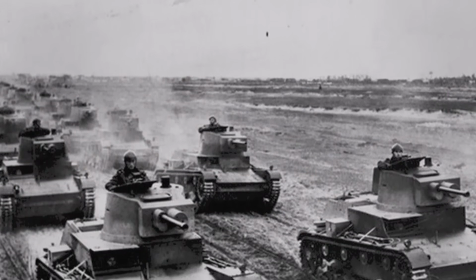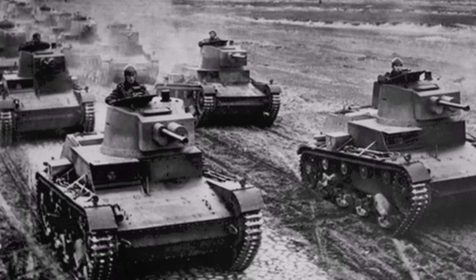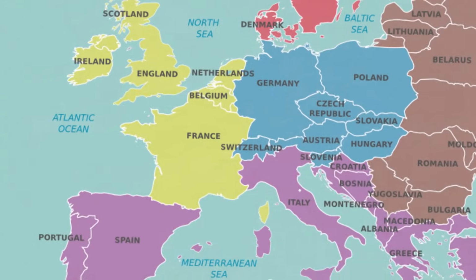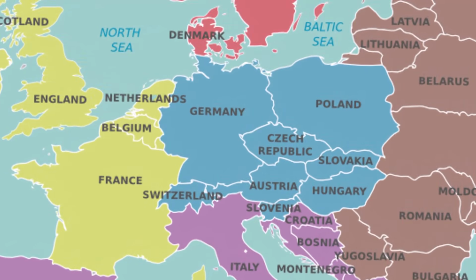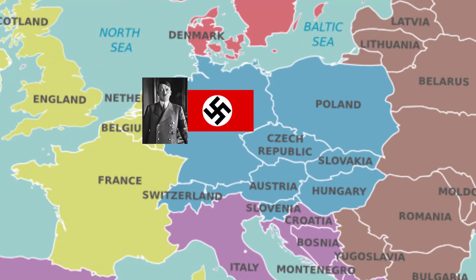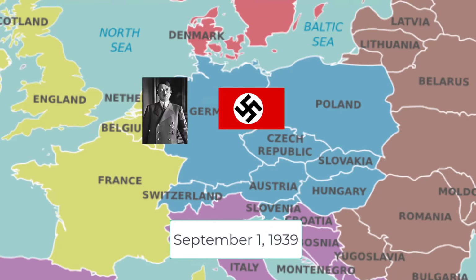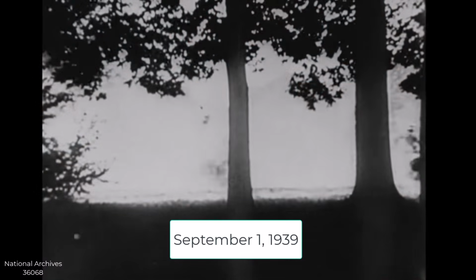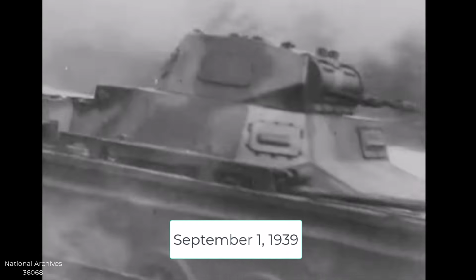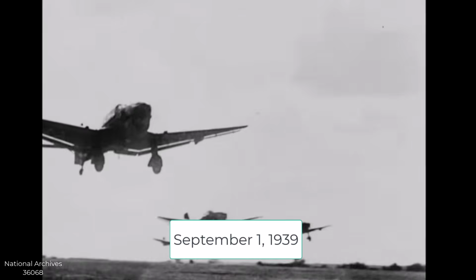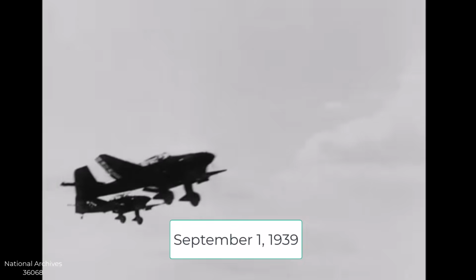All of these causes came together in 1939. Germany had already taken several territories, and Hitler now wanted Poland. Britain and France warned him not to invade, but Hitler ignored them. On September 1st, 1939, Germany attacked Poland using fast-moving armies and airplanes, a strategy called blitzkrieg. Two days later, Britain and France declared war on Germany. This was the official beginning of World War II, although the tensions had been building for many years.